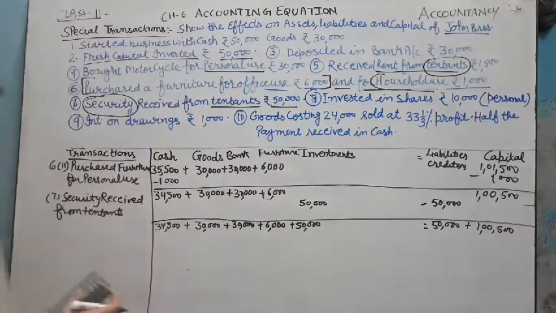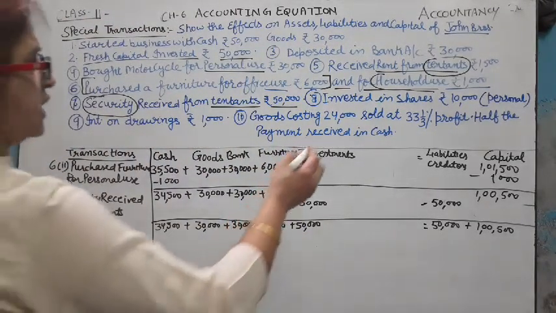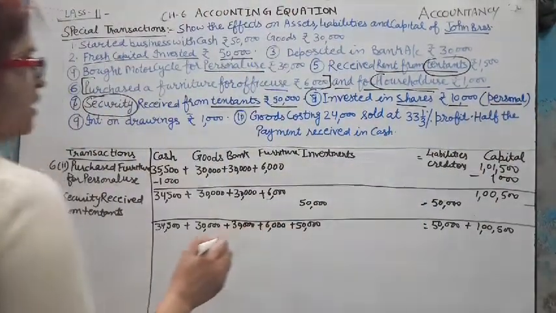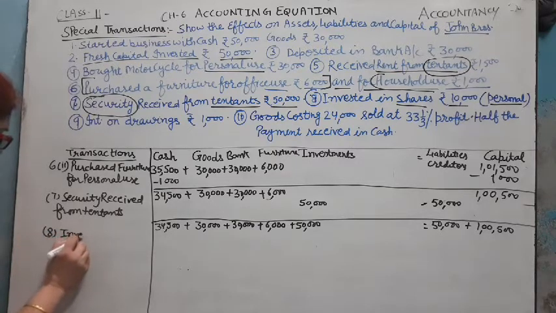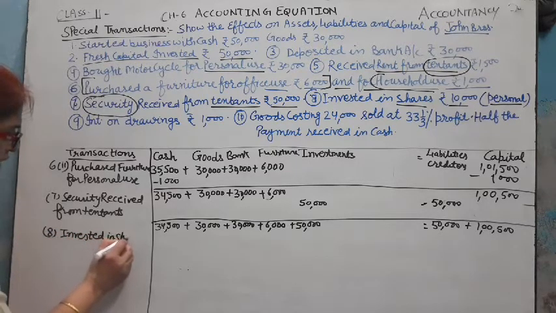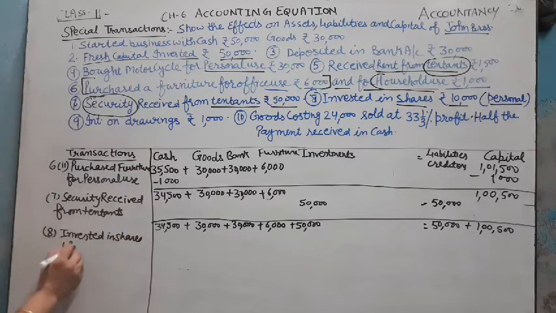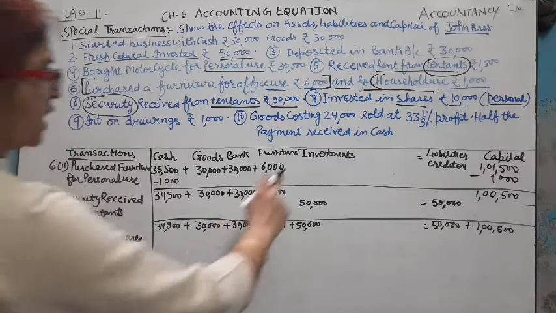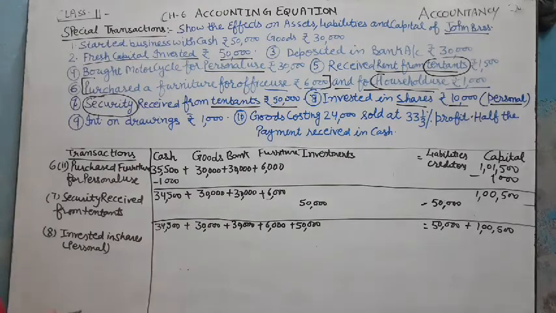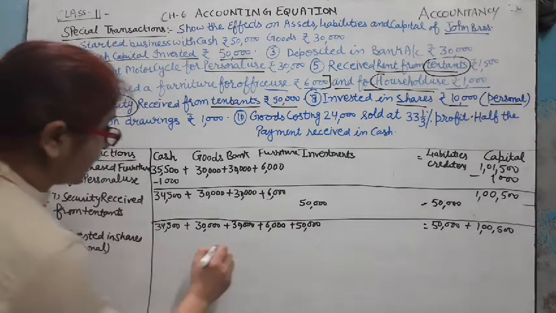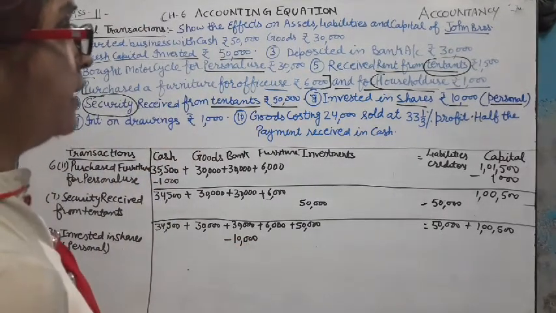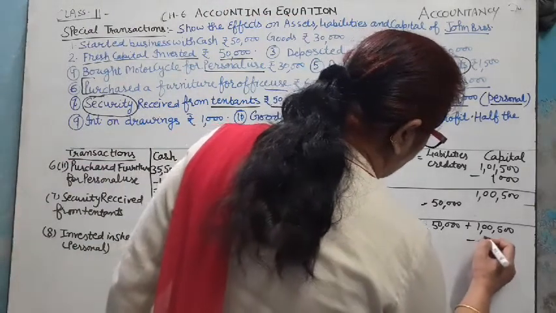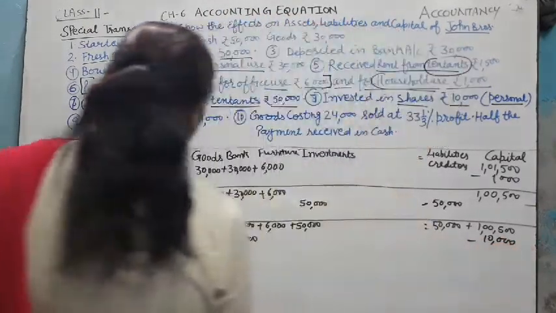Now recording of transaction number 8: invested in shares rupees 10,000 personal. Personal means drawings. He invested money in shares for personal purposes, so it is considered drawing. And the money invested in shares will be deducted from the bank, not from cash. So first of all it reduces the bank account by 10,000, and second, it is considered drawings because he invested in shares for personal use.